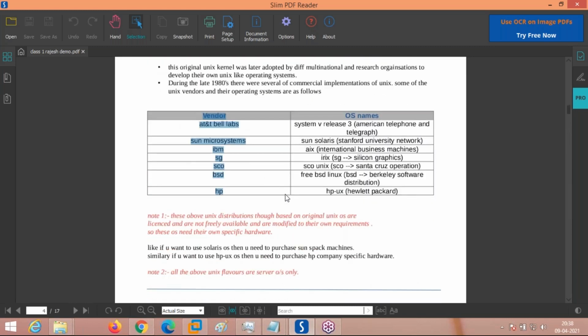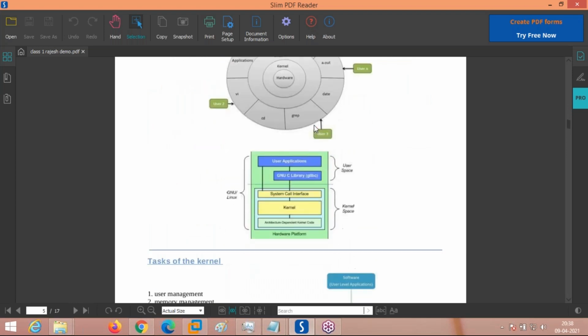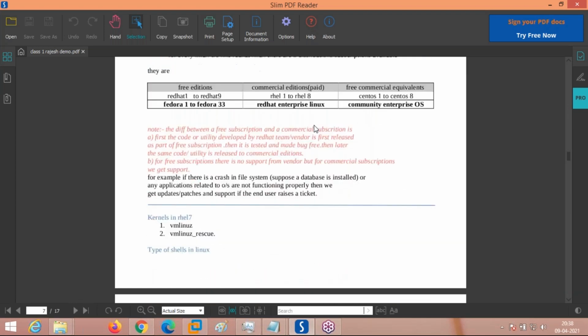These vendors, which have used the original Unix operating system and created their own operating system, are all licensed, very expensive, and hardware specific. That means you cannot install on all hardware architectures. They need to have specific hardware. But the beauty of the Linux operating system, you can see here, is